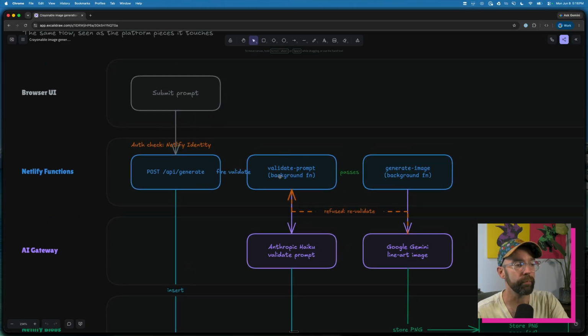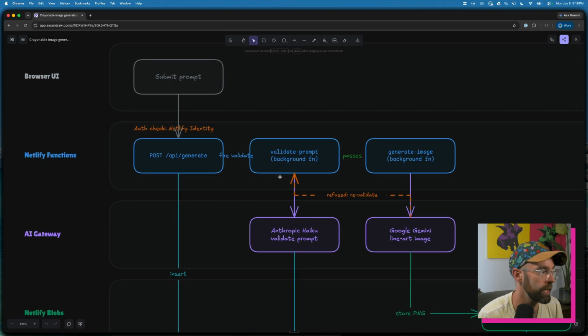We hit the validate prompt, which is a background function. So this is running in the background so that we're not at risk of timing out, or at least we've reduced our risk as much as we can and are unlikely to time out.